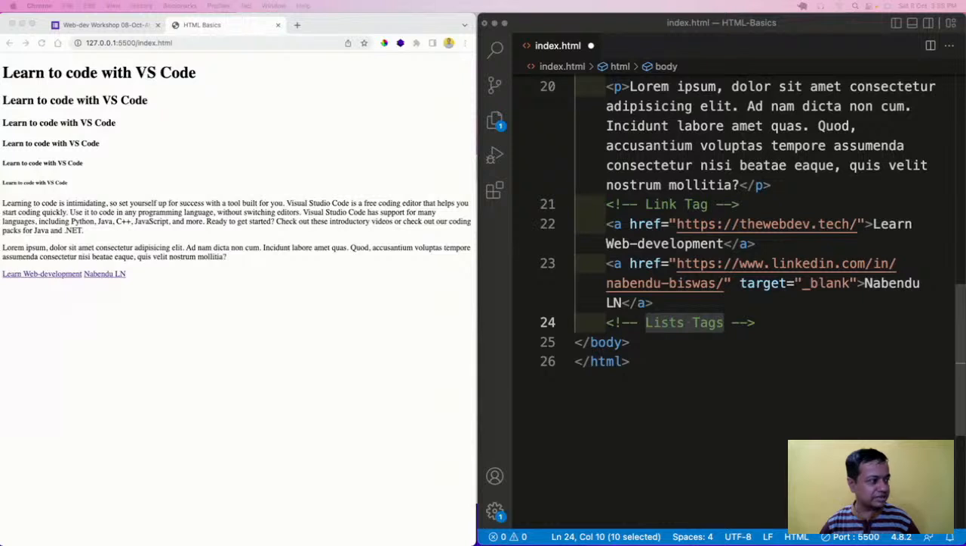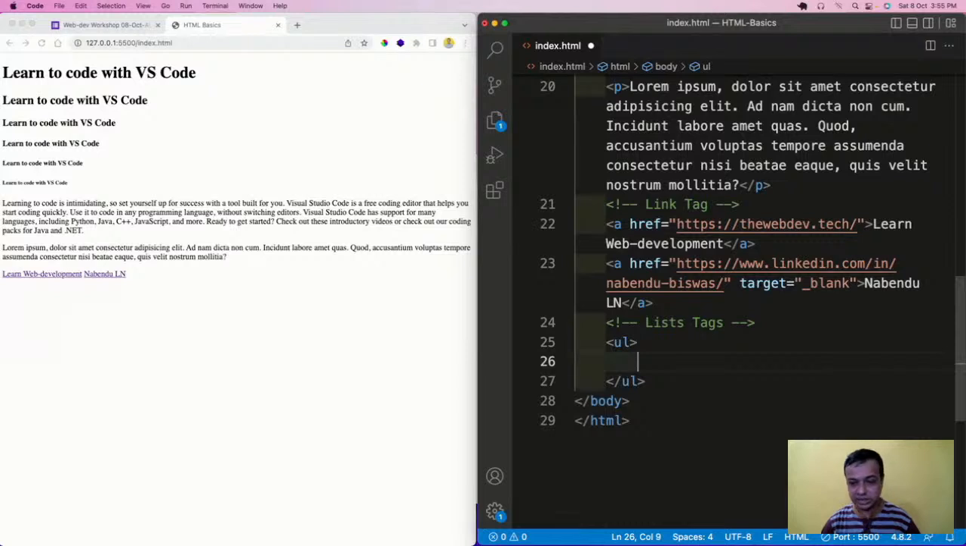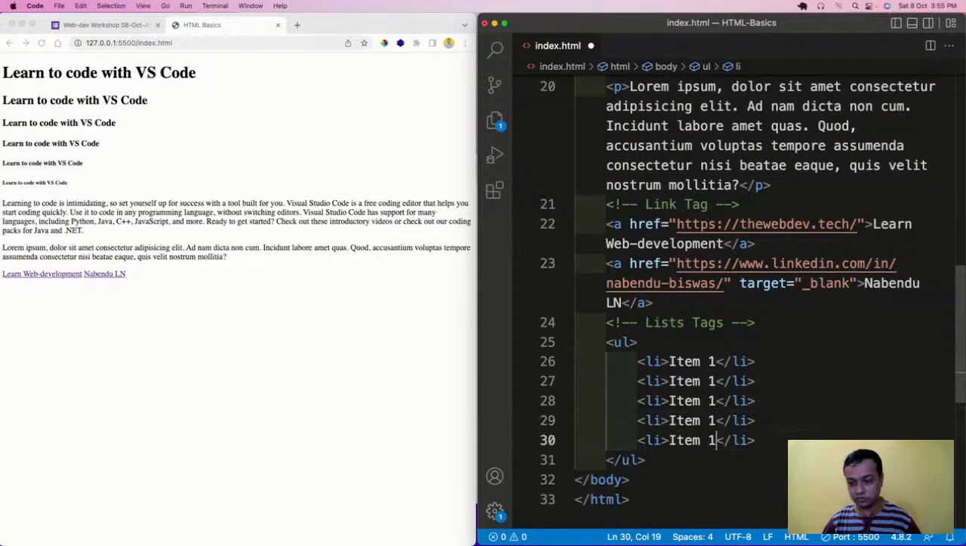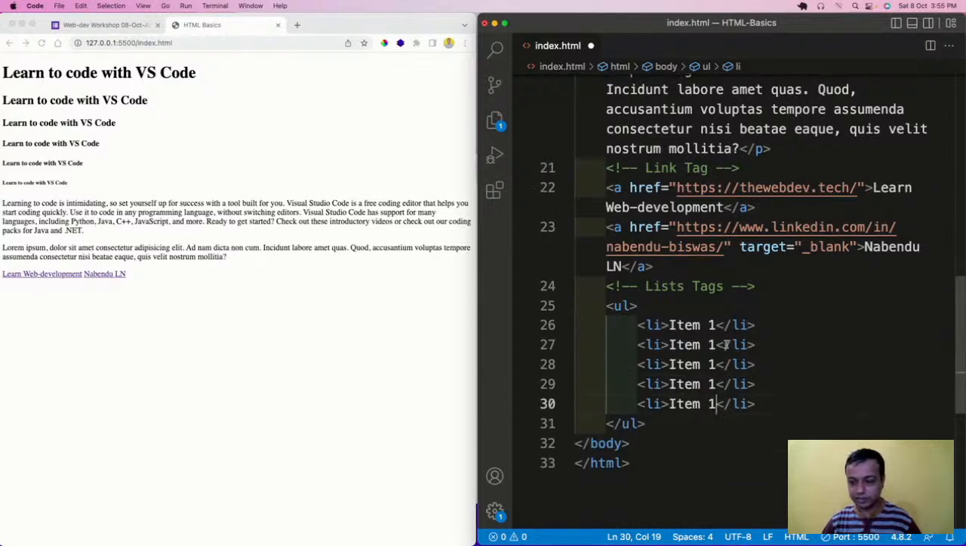The list tags. In the list tag, I will write ul, which means unordered list. There are two types of list tag. Please fill the attendance form. Inside ul, I'll have a list item. li means list item, and then I'll have item 1, item 2, item 3, item 4, item 5. Save it. Items 1 to 5 have been run. See how it has been shown here.